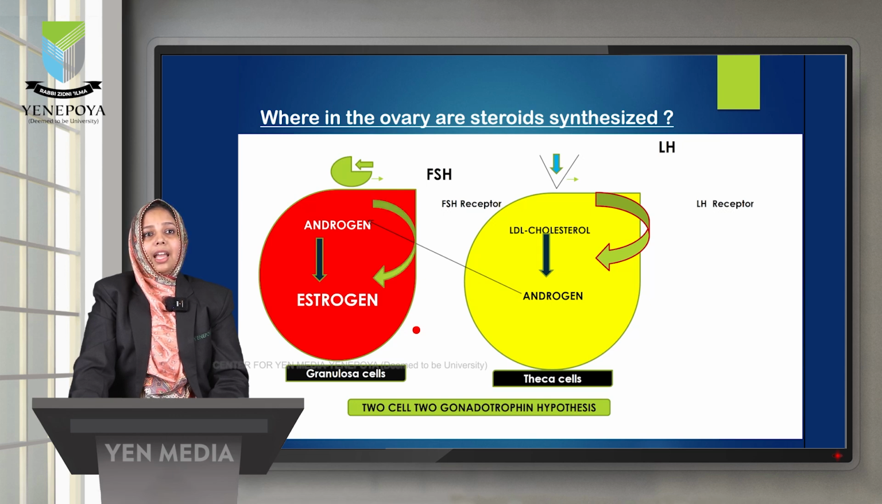This happens with the help of an enzyme called aromatase. Aromatase is produced because of the hormone FSH acting upon the granulosa cells. This hypothesis is called the two-cell, two-gonadotrophin hypothesis. In this, the thecal cells as well as the granulosa cells function together to produce the hormone estrogen. So this is how the estrogen hormone is produced.